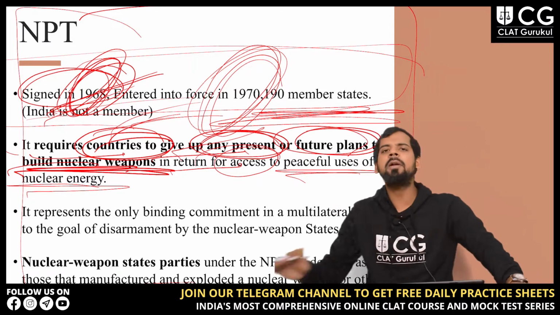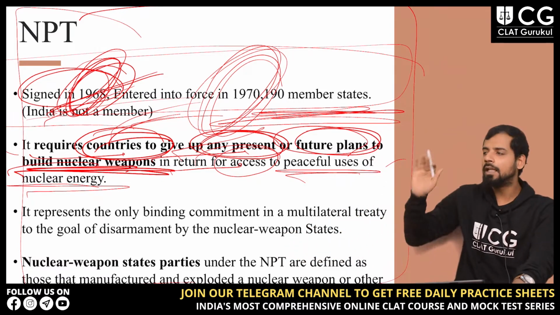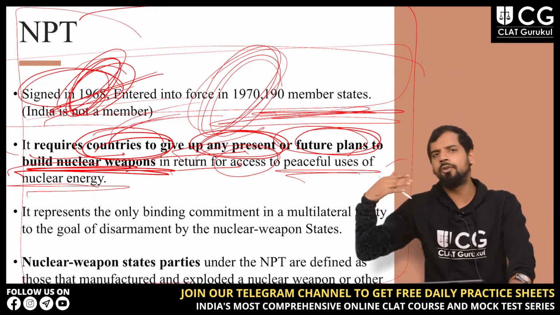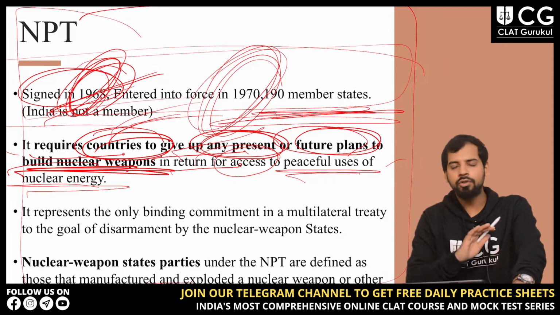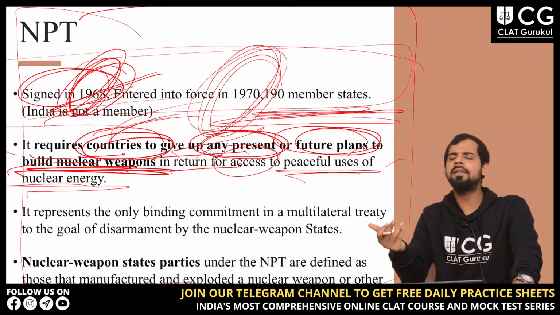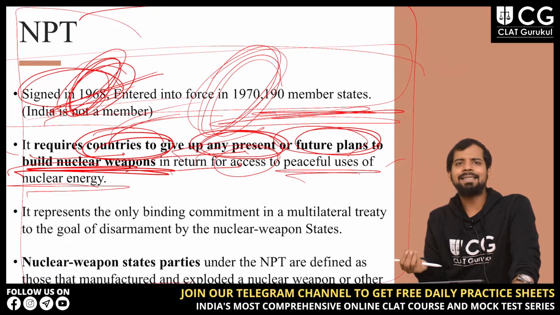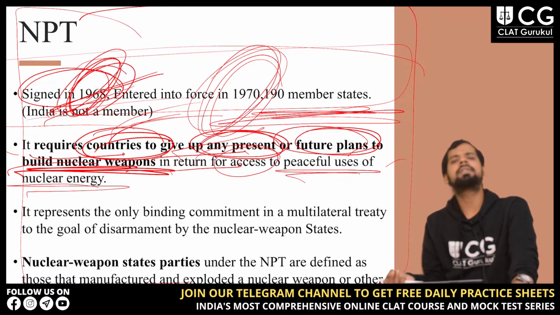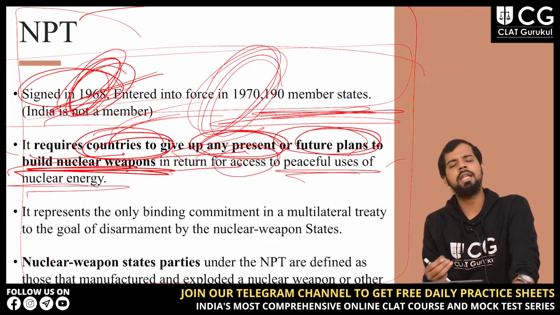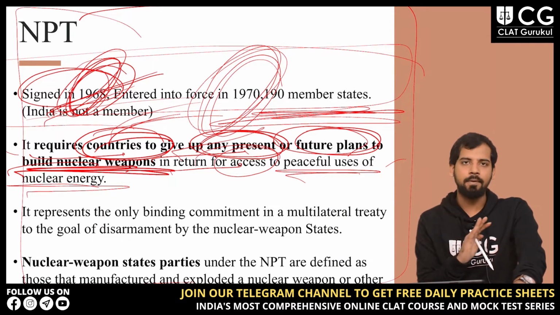So it prohibits building nuclear weapons even in the present or in the future. This is very simple: if you want to access nuclear energy for peaceful use, you have to give up any present or future plan of building nuclear weapons.